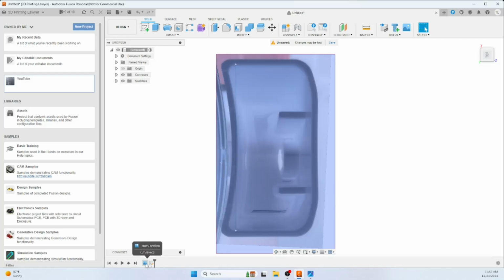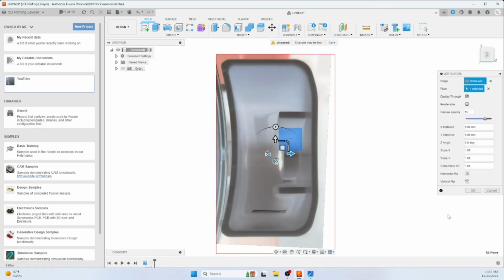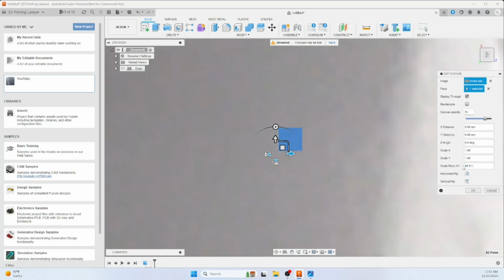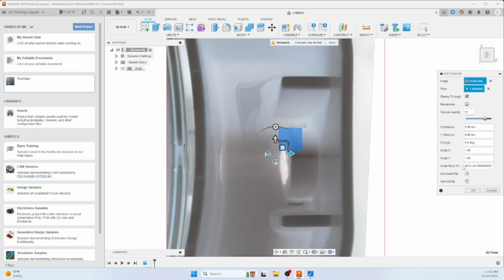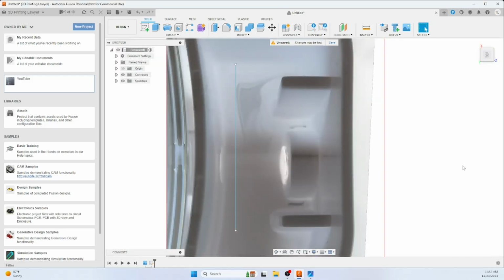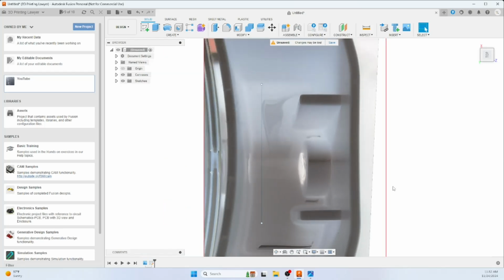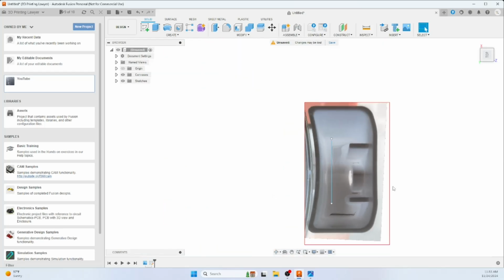Then we'll open the canvas again, and we're going to scale it. This says XY. That's because this is a two-dimensional canvas, so the Y doesn't really match up. We're on the XZ plane, but that's normal. So we want 45.5 millimeters divided by this size. All right, so now we're scaled to the correct size.